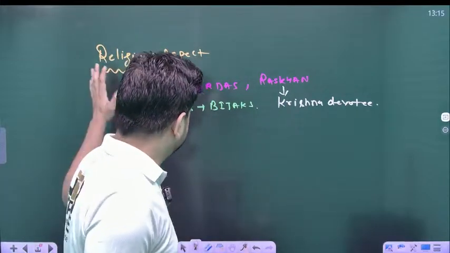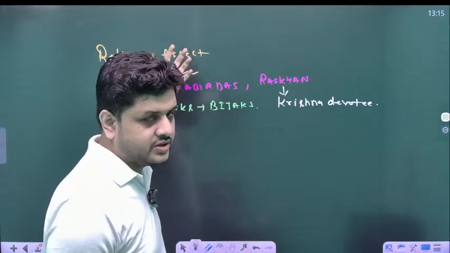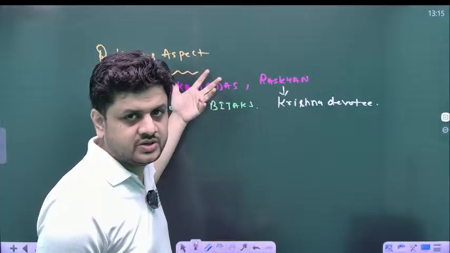Now, we have Kabir Das, we have Ras Khan, and we have one more religious poet whose name was Rumi.